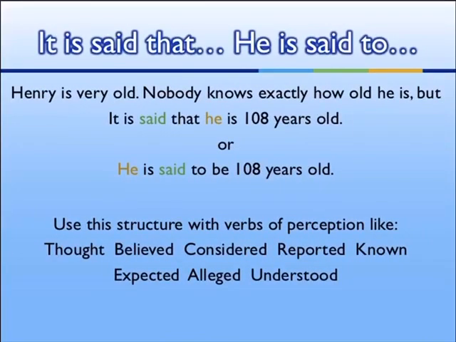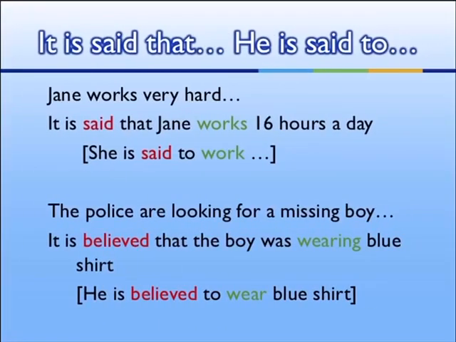Harry is very old. Nobody knows exactly how old he is, but it is said that he is 108 years old, or he is said to be 108 years old. Use this structure with verbs of perception like thought, believed, considered, reported, known, accepted, alleged, and understood. It is said that, or he is said to. Jane works very hard. It is said that Jane works 16 hours a day. The police are looking for a missing boy. It is believed that the boy was wearing a blue shirt.